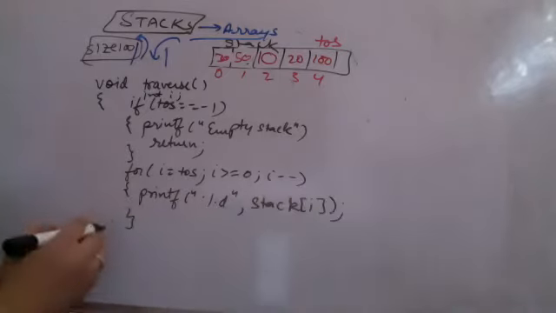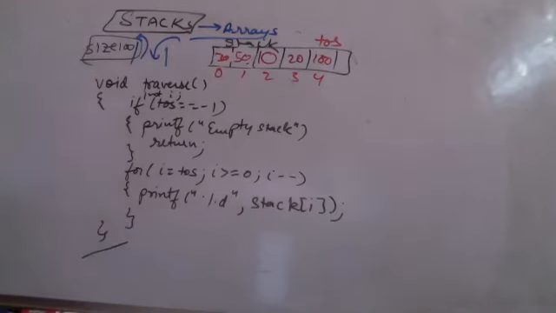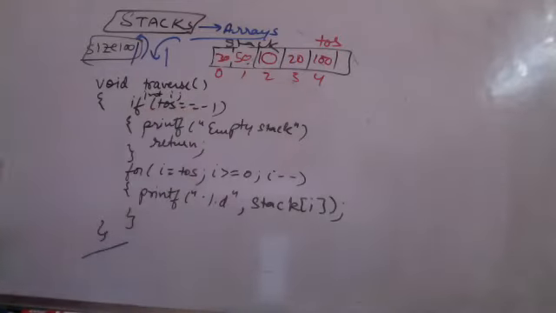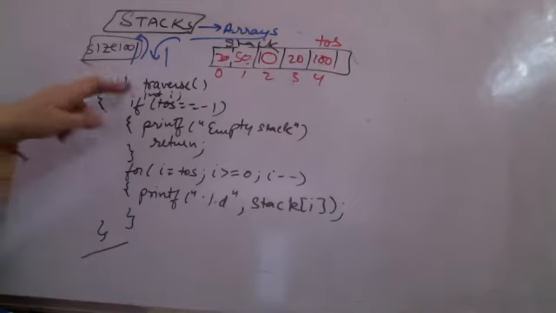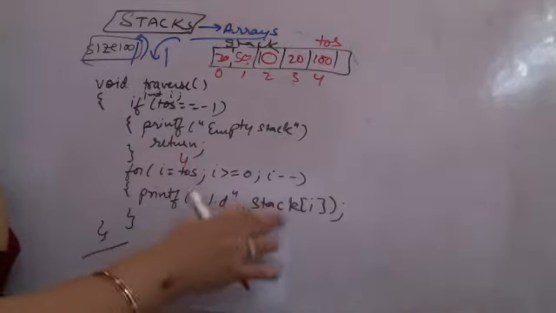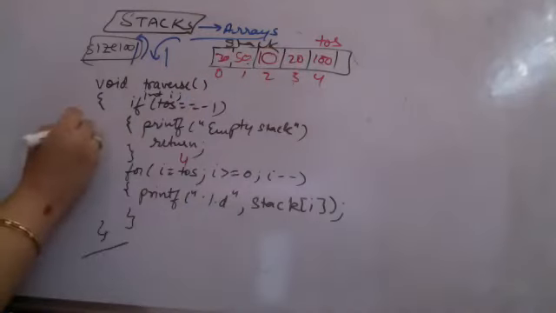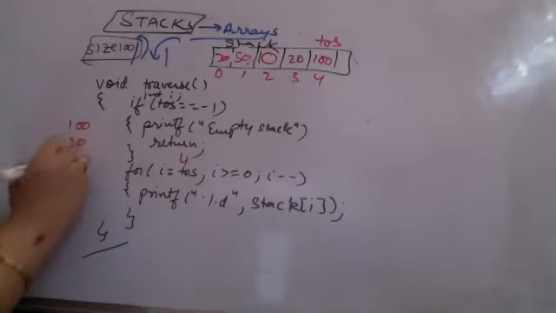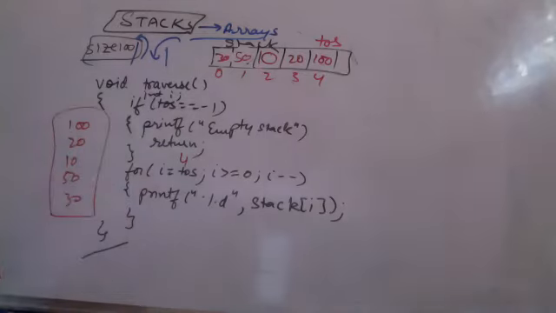That's it. That is all you need to do. Traversal done. So when you are trying to print the stack, whatever the value of top of stack is, currently top of stack is at 4. So if I want to traverse the stack right now, I will be 4 initially. Stack of 4 will be printed. That means 100 is printed. Next time I will be 3, 20 will be printed, 10, 50, 30 will be printed. The stack will be printed and you will come out of the loop. This is how you can traverse.